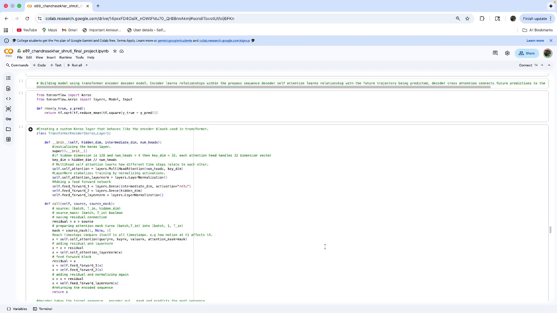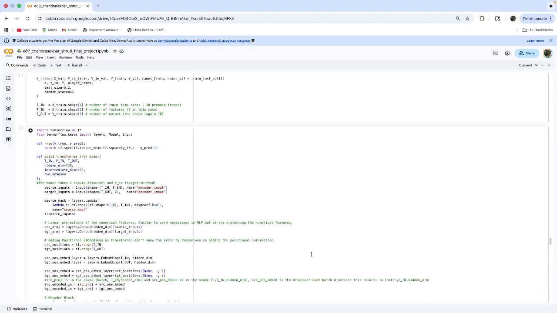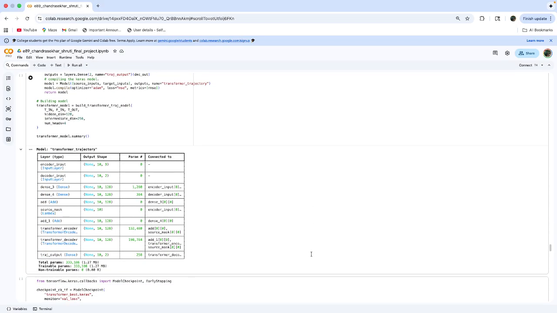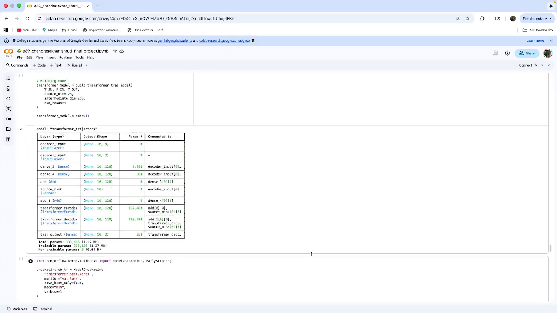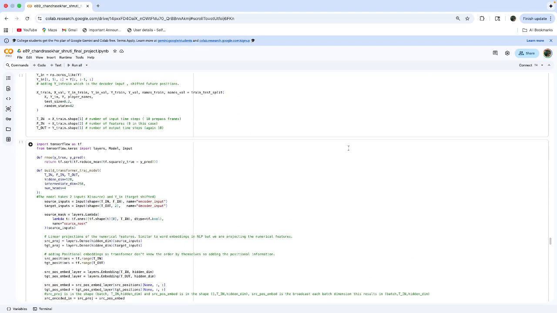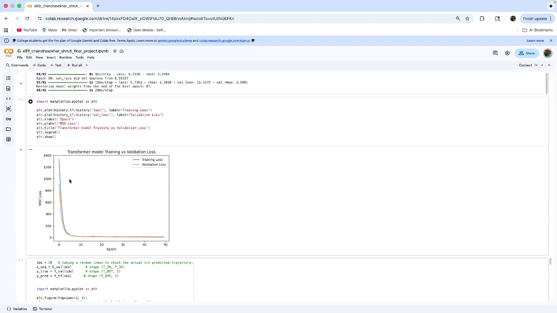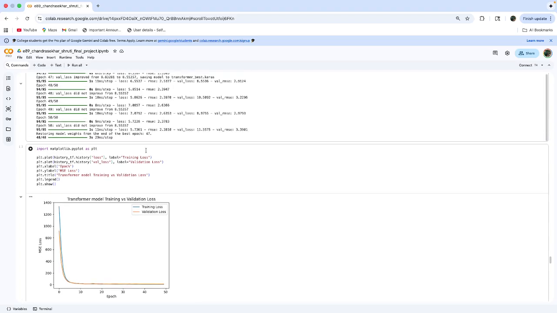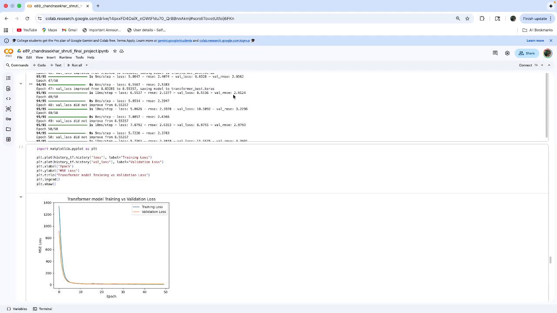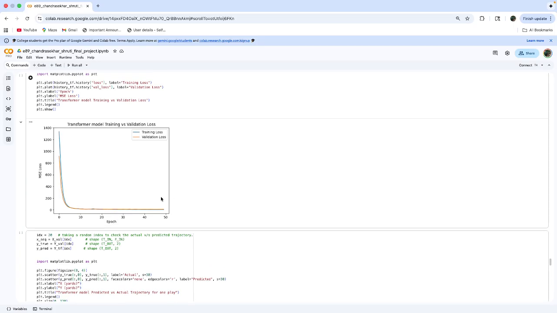While this model is super powerful, I had restricted my model to only the wide receivers, and the trajectory sequences that were fed to the model were pretty limited. Because of the complexity of this model, I didn't get a good RMSE. I plotted the training and the validation loss. The model converged at epoch 47 with a validation RMSE of 2.9.